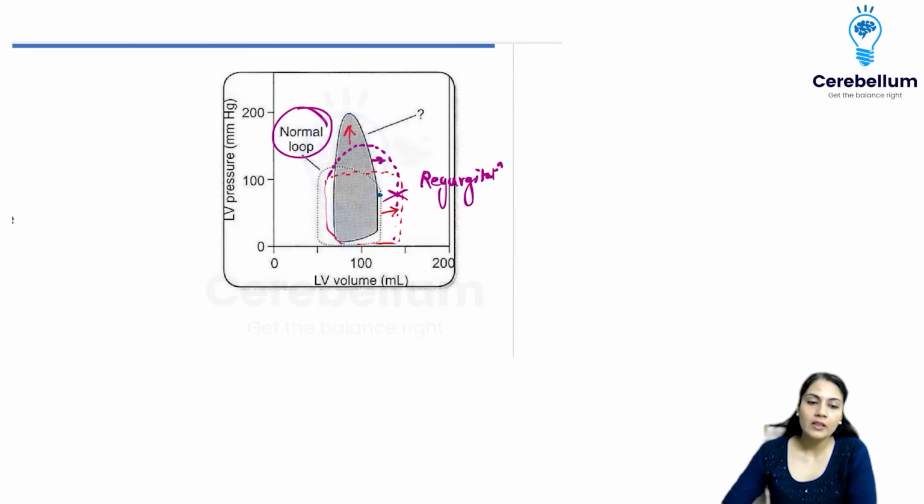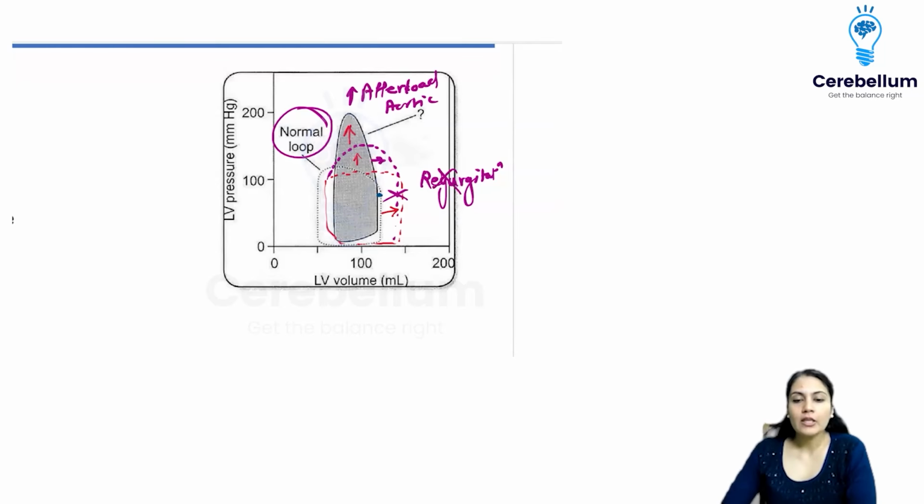Afterload will be identified via the left ventricular pressure, the increment in the left ventricular pressure. If the pressure is rising a lot, that means the afterload has been increased, right? In these two conditions, the purple graph is of regurgitation. So whenever the afterload increases, the graph goes upward. So please remember, it is going to be the aortic condition.